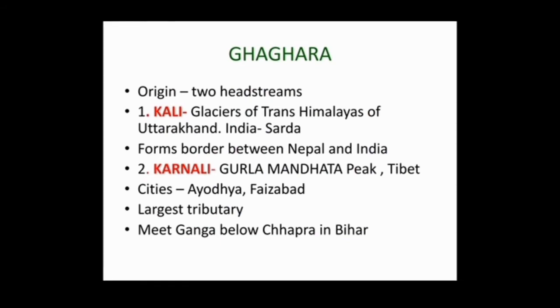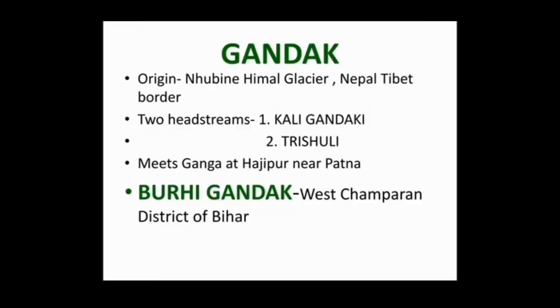And which two cities are located along Ghaggar? It is Ayodhya and Faizabad. Ayodhya is located along Sharda river. Okay, so this is about your Ghaggar river. Now let us move to the other river, that is Gandak.